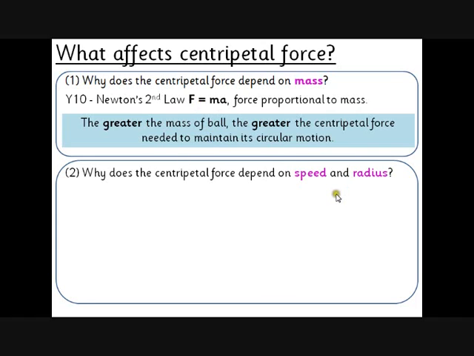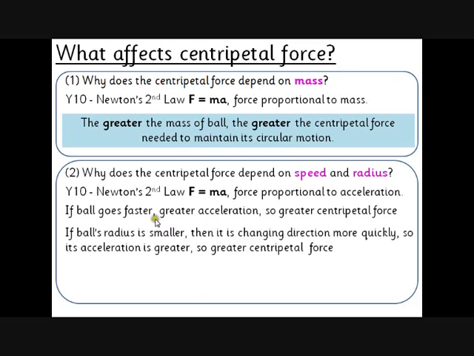Let's now look at speed and radius. Well, again from Newton's second law, force is proportional to acceleration. So if we keep the mass constant and change the acceleration, we're going to change the force. Now if the ball goes faster, then your acceleration is increasing. So the faster the ball, the higher the acceleration. So if we make the acceleration higher, we make the force, or the centripetal force needed, higher. So there is a greater centripetal force.